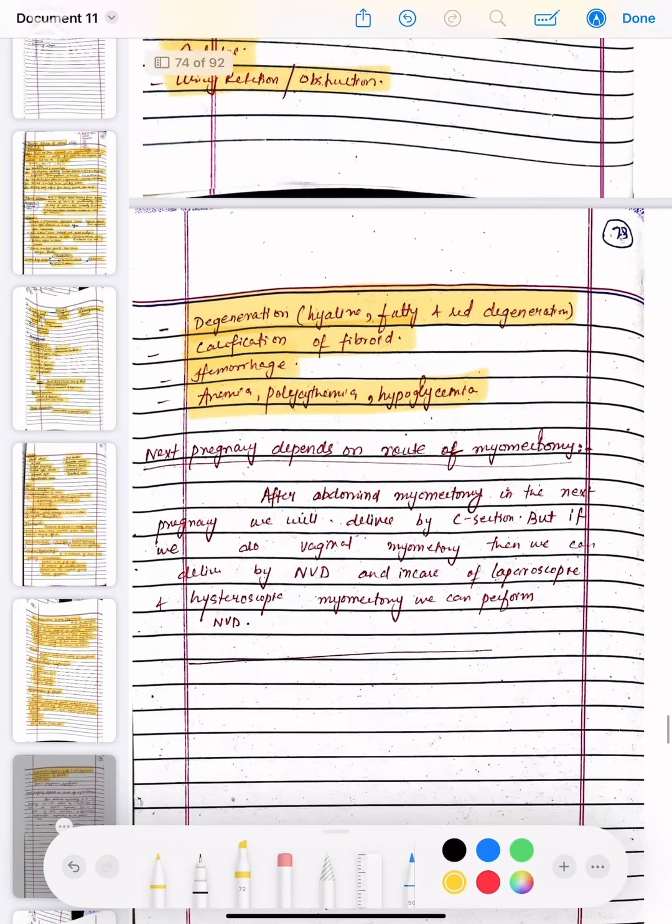Now the next pregnancy depends on the route of myomectomy. After abdominal myomectomy, in the next pregnancy we will deliver by C-section, but if we do vaginal myomectomy then we can deliver by NVD, and in case of laparoscopic and hysteroscopic myomectomy we can perform NVD.